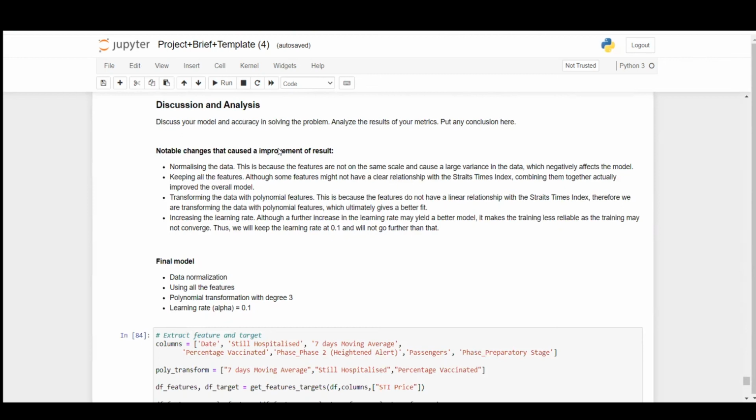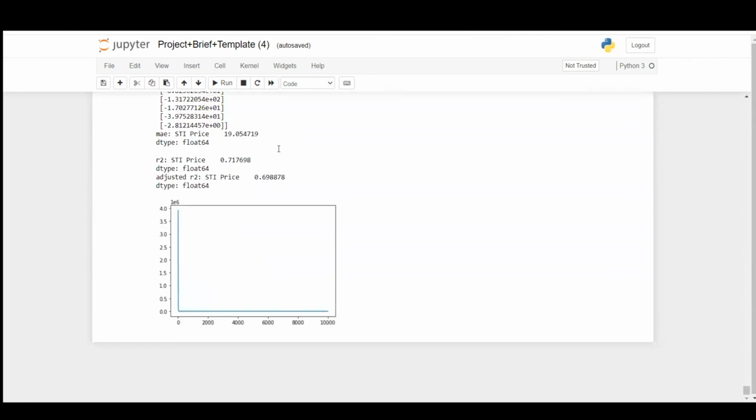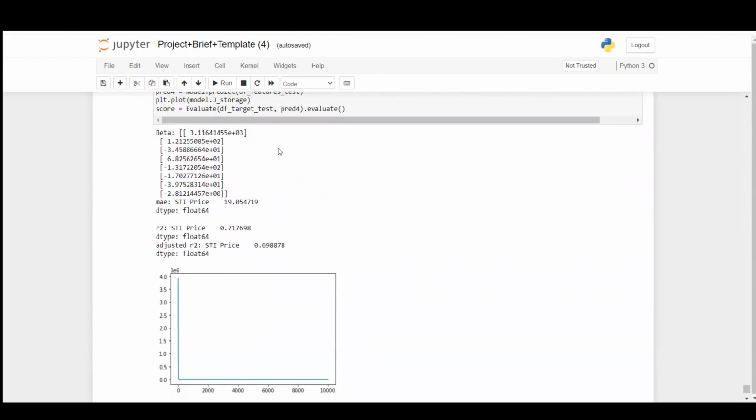But I think with a different kind of data set and testing out different models, our prediction of the Straits Times Index could be much better. Because this is a work in progress, and much money can be made if you can predict the stock market prices accurately. And I don't think that multilinear regression is the best model to predict.